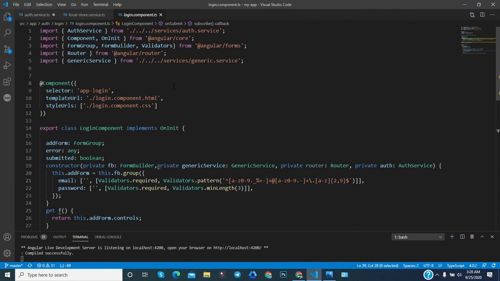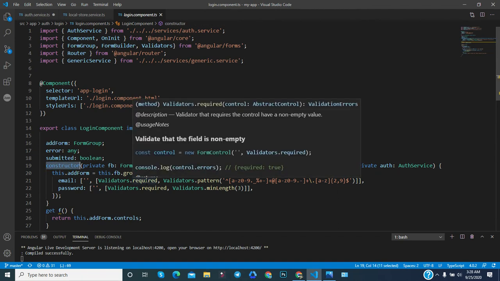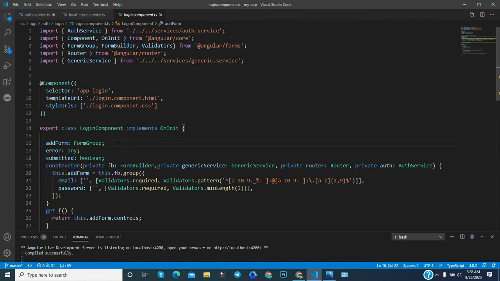First and foremost, to use the services, you have to inject the service in a component, here in the constructor, because in any component, any class, the constructor is called first. That's why this is the best place to create an object and inject something. That's why we have injected it here, where you can see the auth service, and here is the auth.